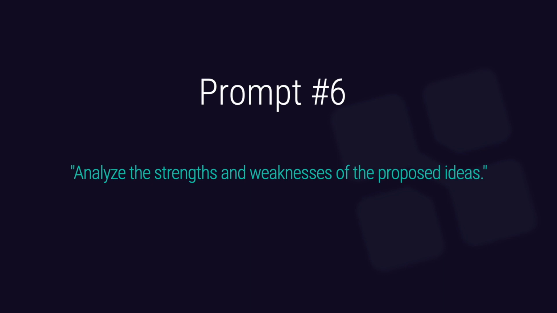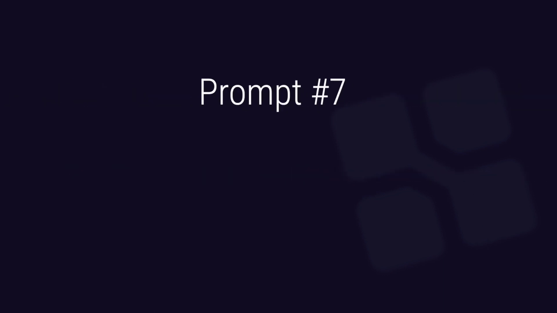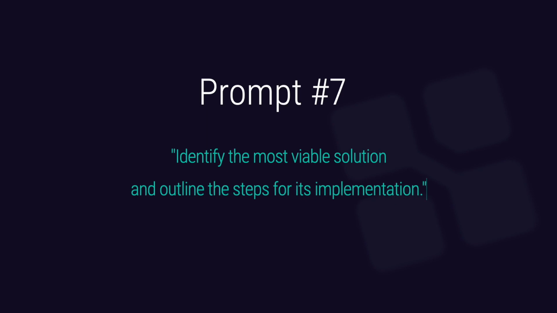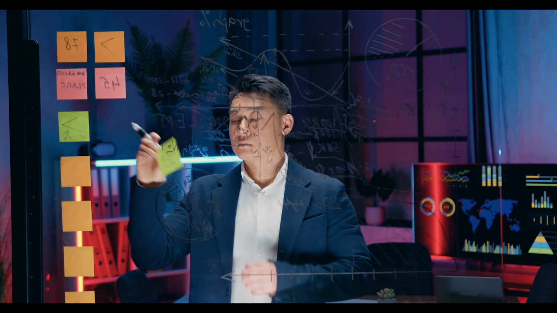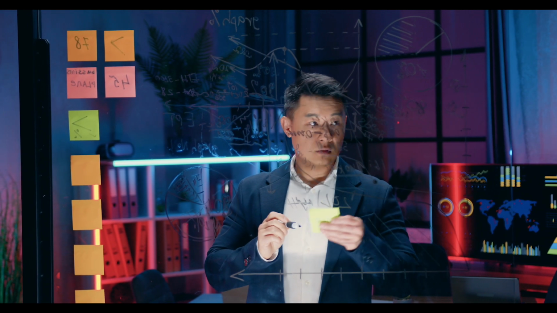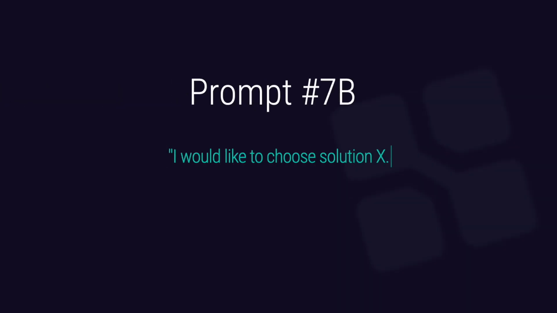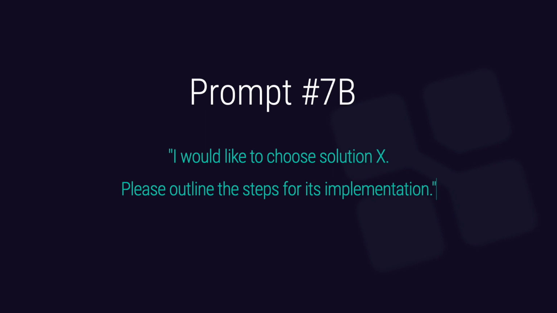And now for the part we have all been waiting for, prompt number 7. Identify the most viable solution and outline the steps for its implementation. This will give us what ChatGPT believes to be the best solution based on the entire chat, followed by an action plan in order to implement it. Of course, you might want to choose the solution yourself, in which case you could use the following variation. I would like to choose solution X. Please outline the steps for its implementation.